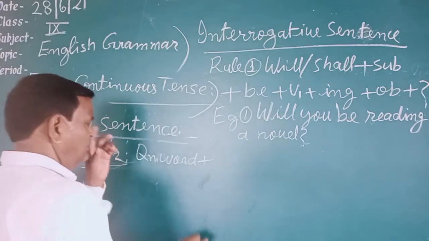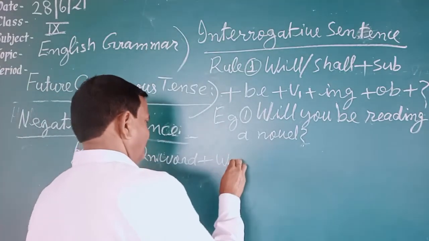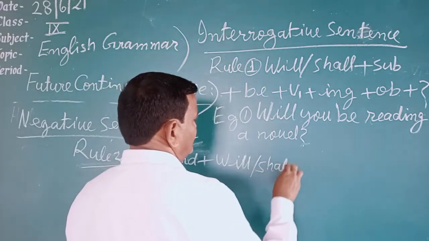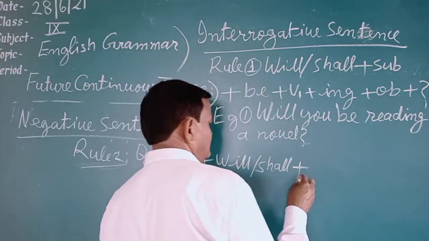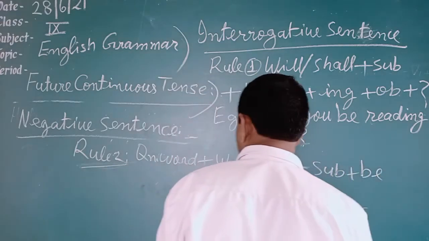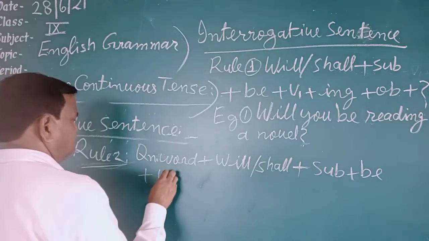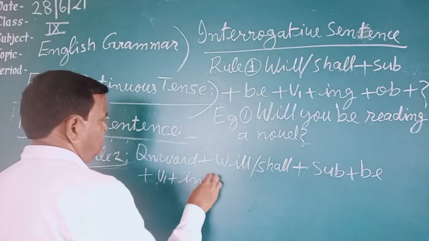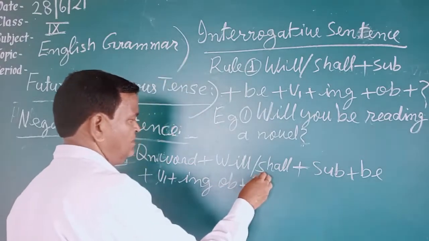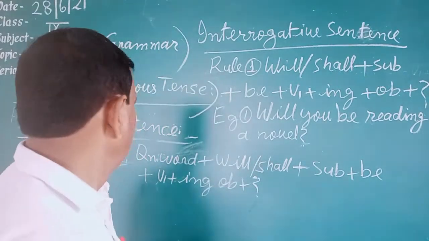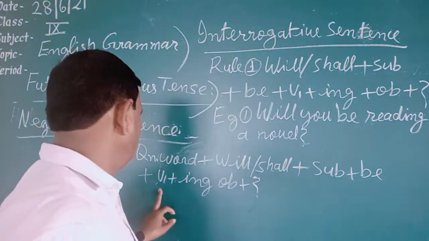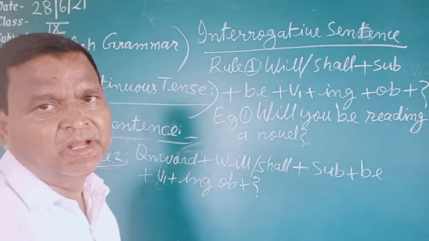Question word plus will or shall, then the subject, then be, then verb first form plus ing, then the object is written, then a question mark is written. This is the second rule. First of all question word, then will or shall regarding the subject, then be, then verb first form plus ing, then object, then question mark.